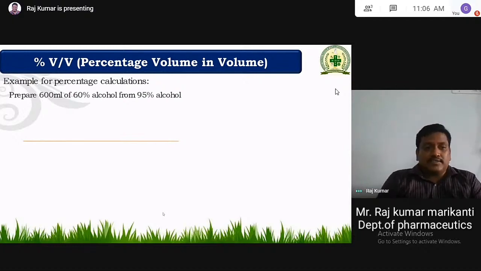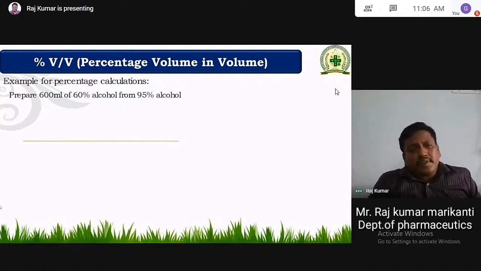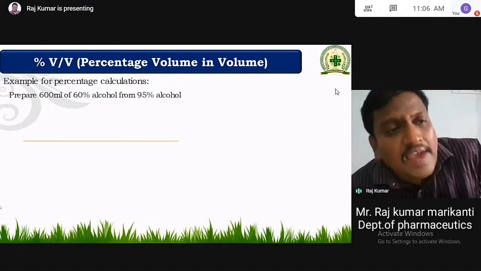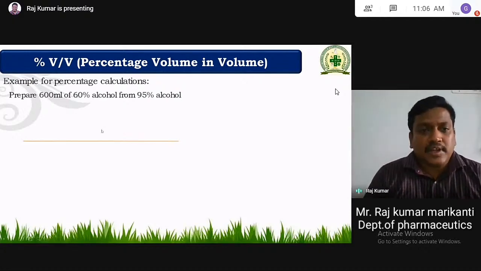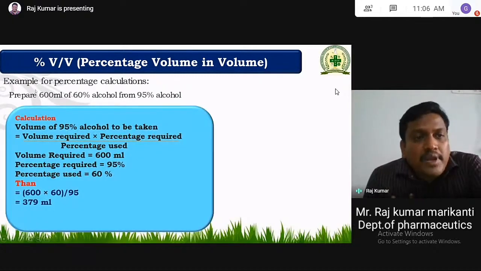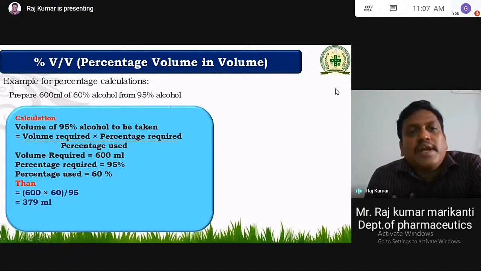For percentage calculations, here is one more example. Prepare 600 ml of 60% alcohol from 95% alcohol. So how to prepare? We have 95% alcohol to be taken. So prepare 600 ml of 60% alcohol from 95% alcohol.